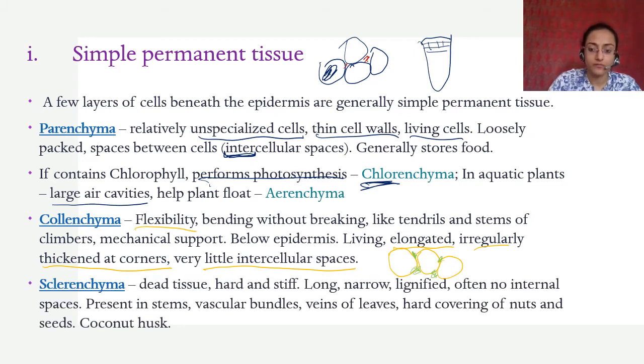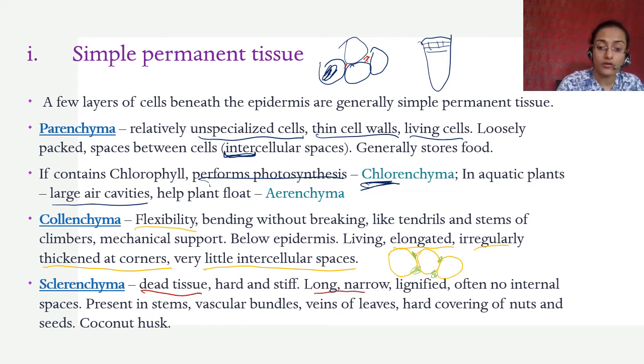Then you have sclerenchyma. What is sclerenchyma? Sclerenchyma is a dead tissue. The cells are not living. In parenchyma and collenchyma, the cells were living. In sclerenchyma, the cells are dead. They are hard and stiff.